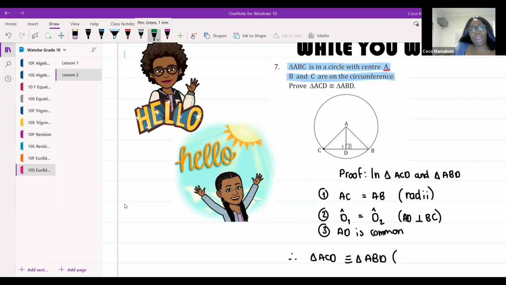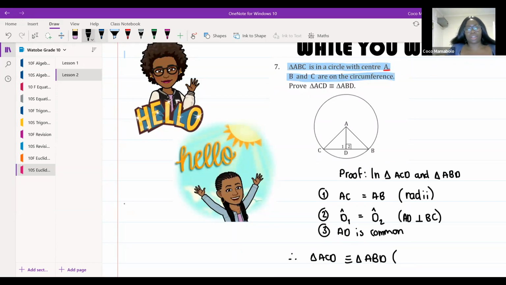Tarika says, ma'am, why is CD not equal to BD? It is. They are equal, Tarika, but we had to prove that. In order for us to say that they're equal, we first have to show that everything else is the same. The only way we'd be able to say CD is equal to DB is if they had told us that they were equal, but they didn't. So we can't just assume that they are. We must prove it. But now that we've proved congruency, you can go ahead and say CD is equal to BD. I hope that makes sense.